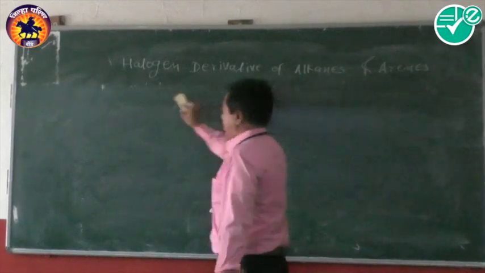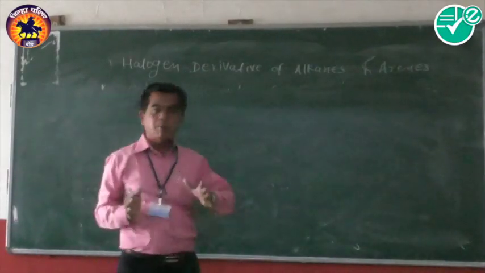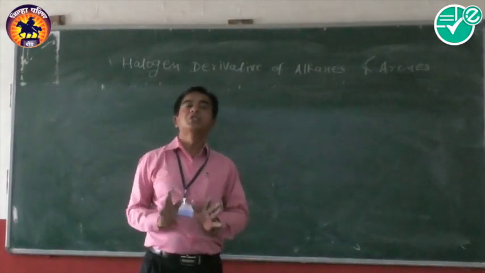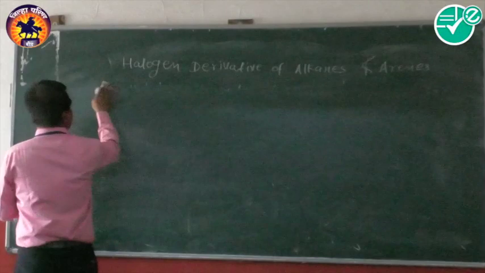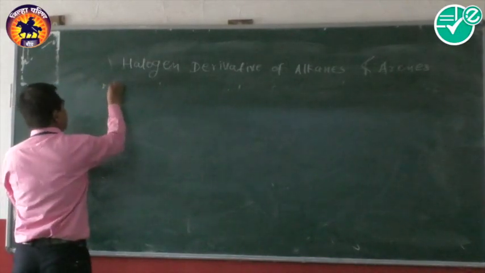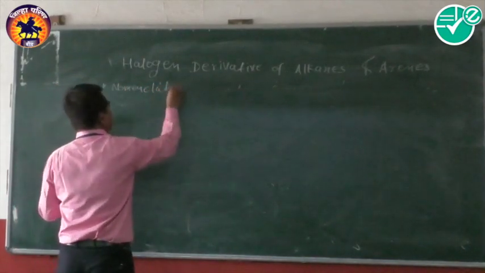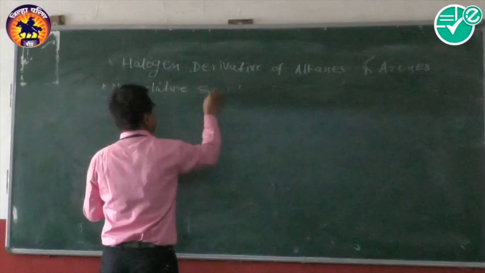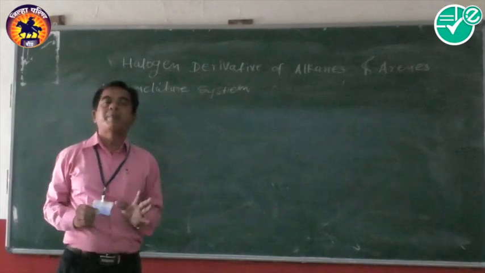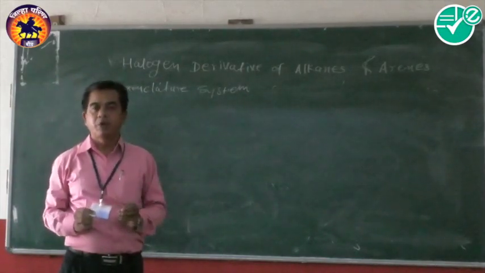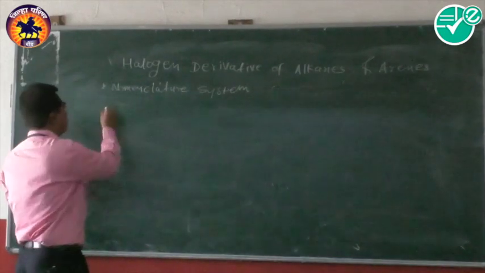Now, students, another point is the nomenclature system of monohalogen derivatives, or alkyl halides. We know that there are two types of nomenclature system. One is the common or trivial name system, and the other is the IUPAC name system.